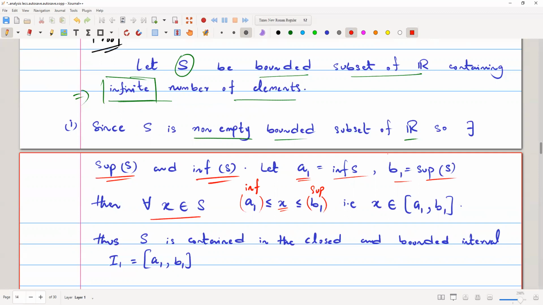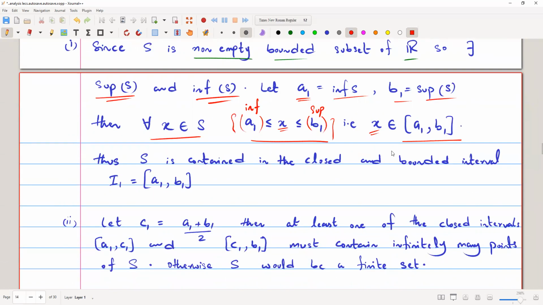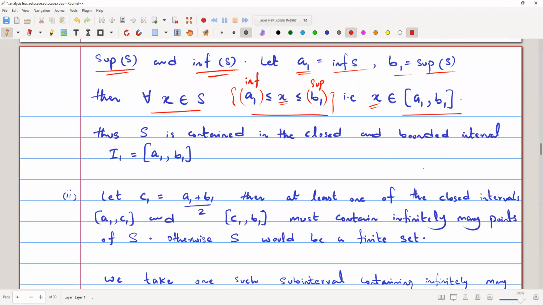And this holds true for every element of the set. That is, we can say that this x means every element of the set, that is our set S, belongs to the interval a1 comma b1. So we can write in this form because we developed a relation between x, a1 and b1. So now by seeing this relation, we can develop this idea: x belongs to a1 b1, a closed and bounded interval. So now the set S is contained in the closed and bounded interval, because this x shows that every element of the set belongs to this interval.